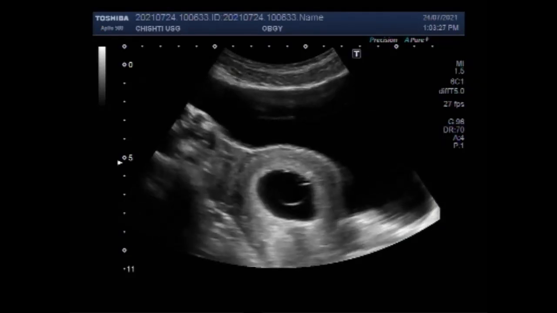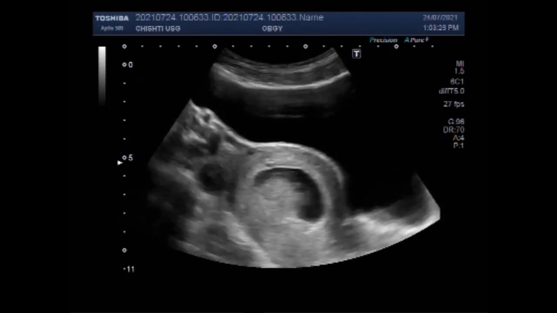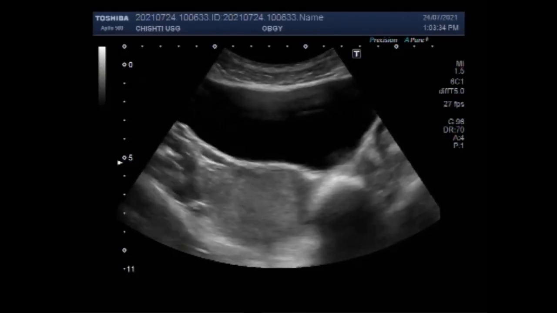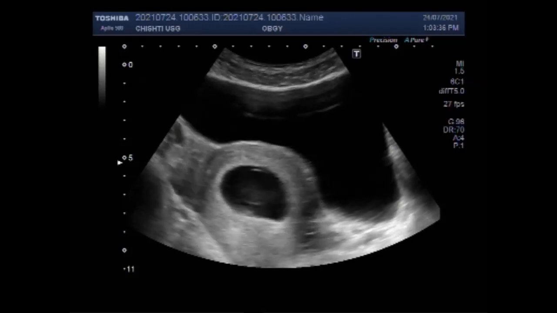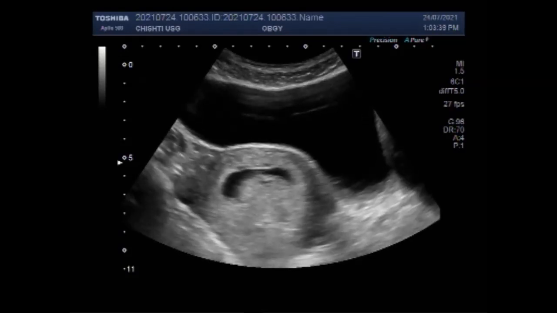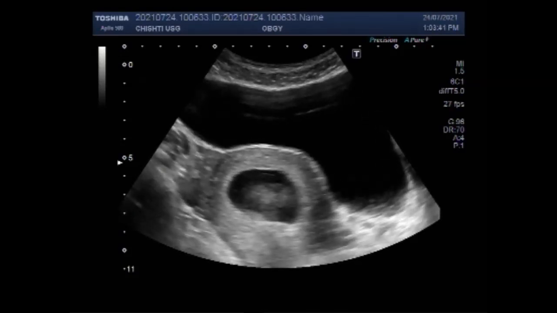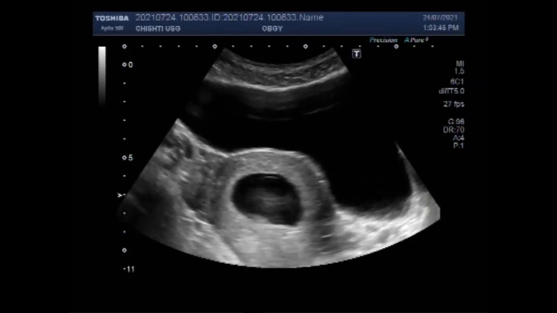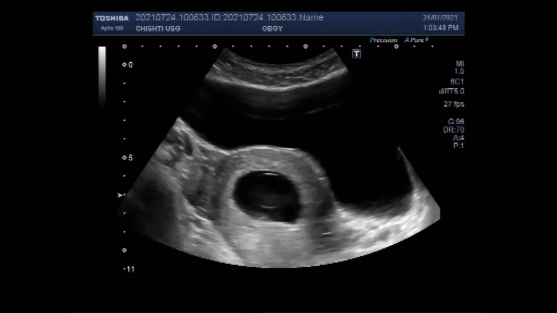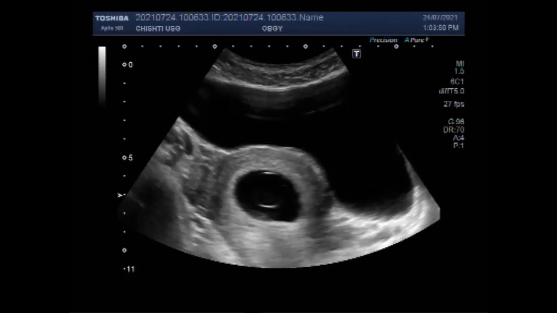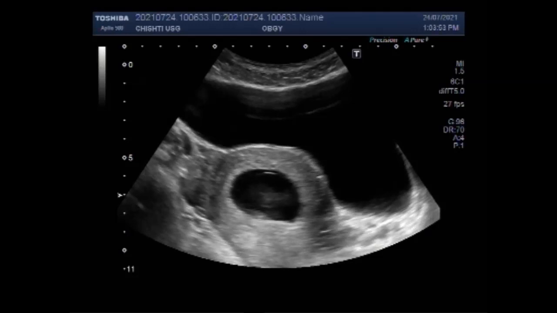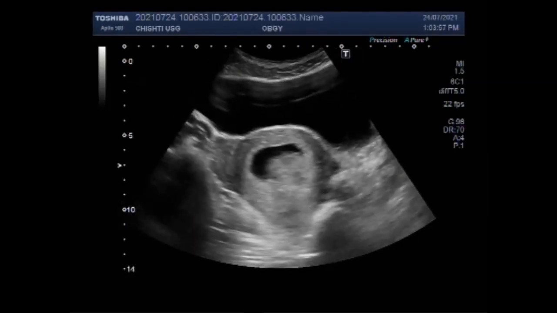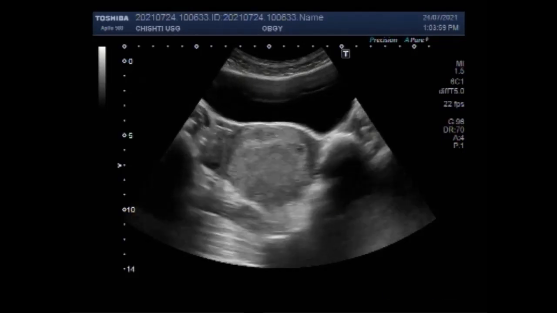The gestation sac is typically visible on a transvaginal ultrasound somewhere between 3 to 5 weeks of pregnancy. It may be seen earlier with modern ultrasound machines, or by the time the HCG has reached 1500 to 2000. Before that, even in a viable pregnancy, there is not going to be a visible gestation sac on an ultrasound.